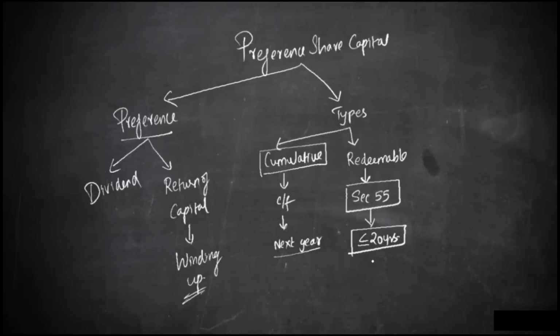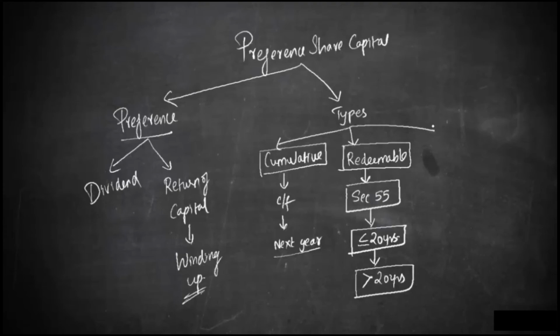So companies cannot issue preference shares redeemable beyond 20 years, but the only exception is infrastructure companies. In case of infrastructure companies, you can issue preference shares for a period exceeding 20 years, because infrastructure projects take a longer period, that is, there will be a longer gestation period, and hence this time limit is provided.